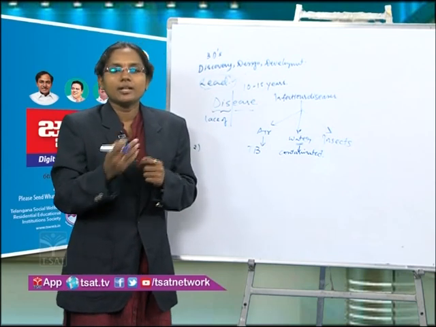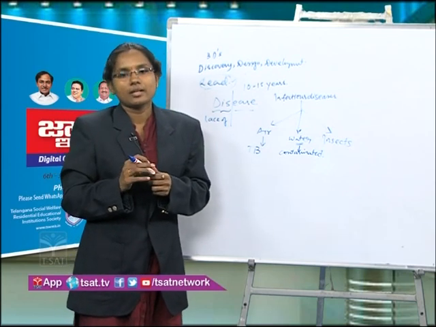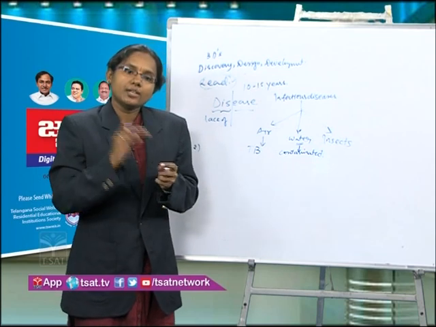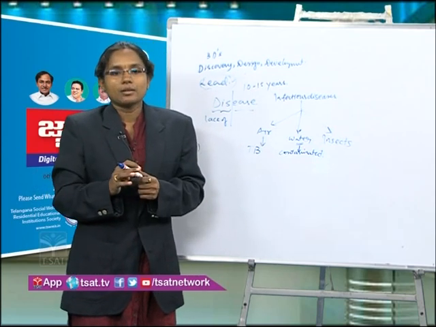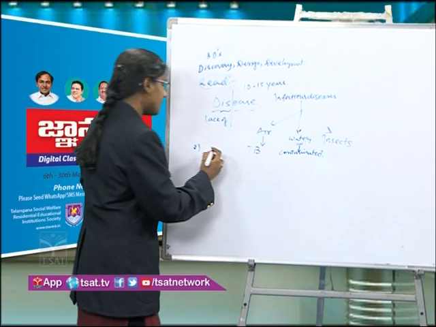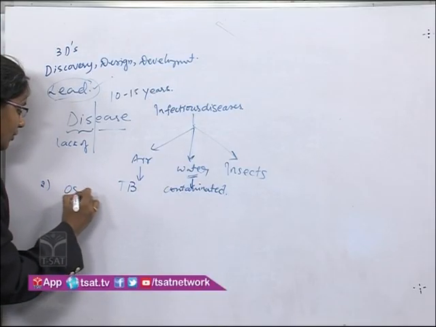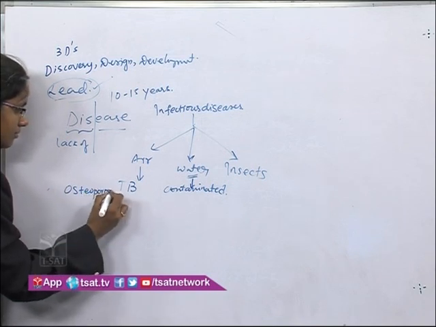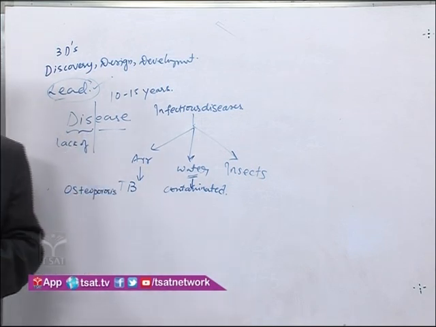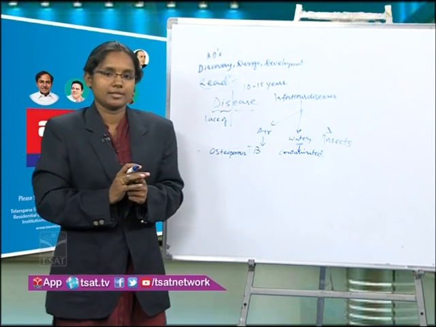Okay, and vitamin D deficiency causes rickets. And vitamin D deficiency along with calcium deficiency will cause, what will it cause? Osteoporosis. Right? Then go for hereditary diseases.